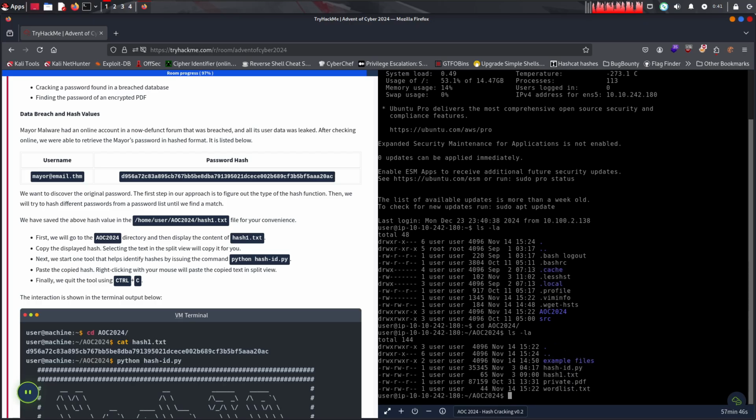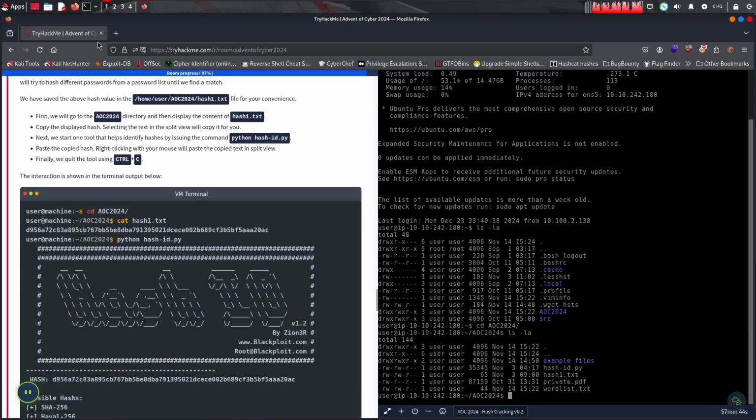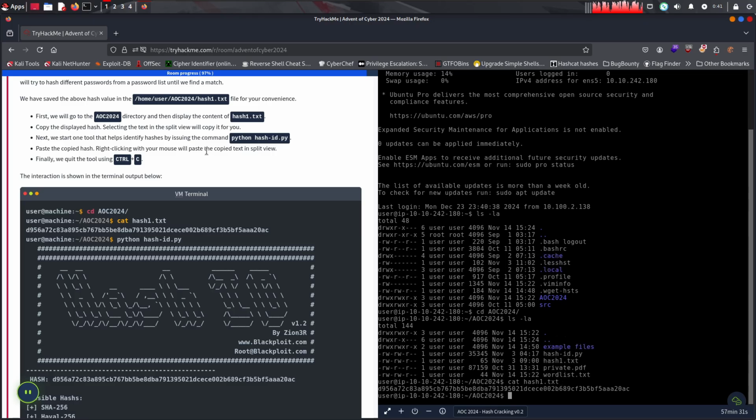Let's go into the server running here. And let's try to run Python. Yeah, let's first cat hash1.txt. We're gonna go to this directory, select this hash and copy it, and then we're gonna use hash-identifier. By the way, this command, hash-id, something similar is available in Kali as well under the name hash-identifier. I think it's even the same utility, just under a different name.